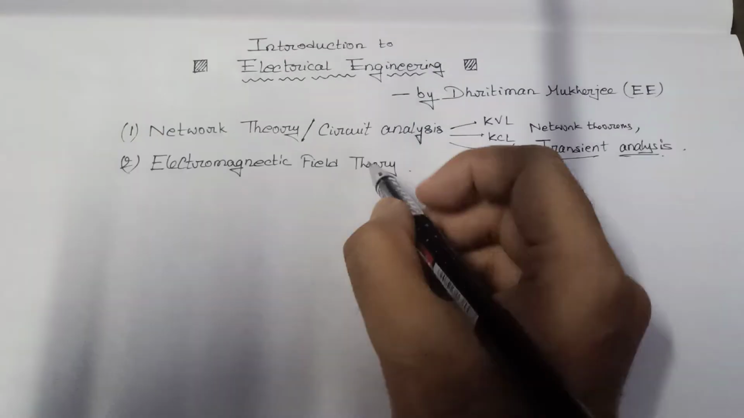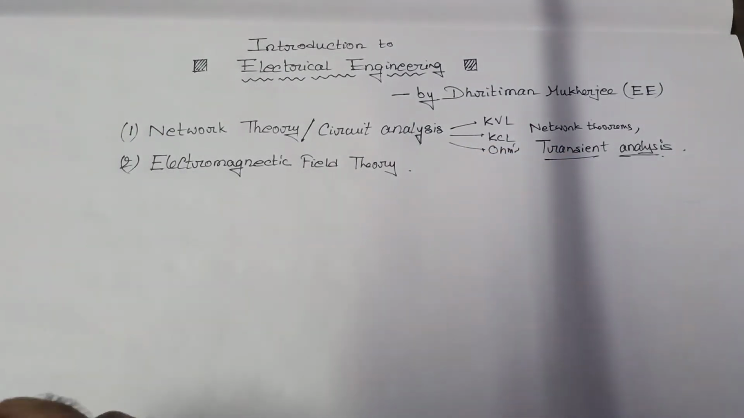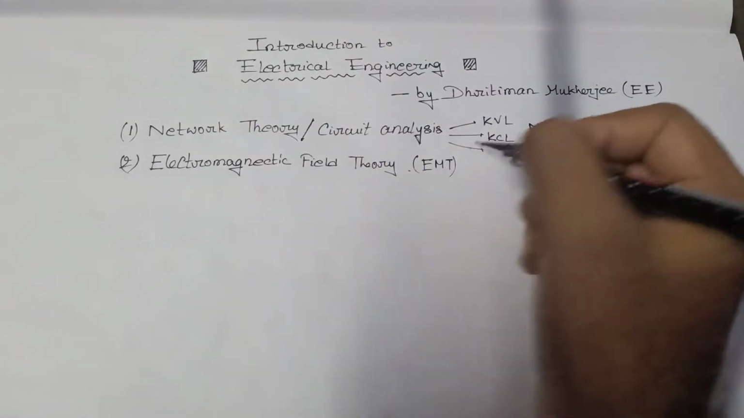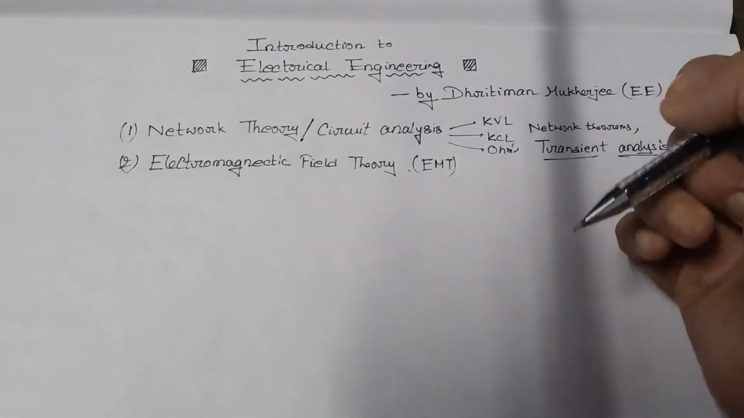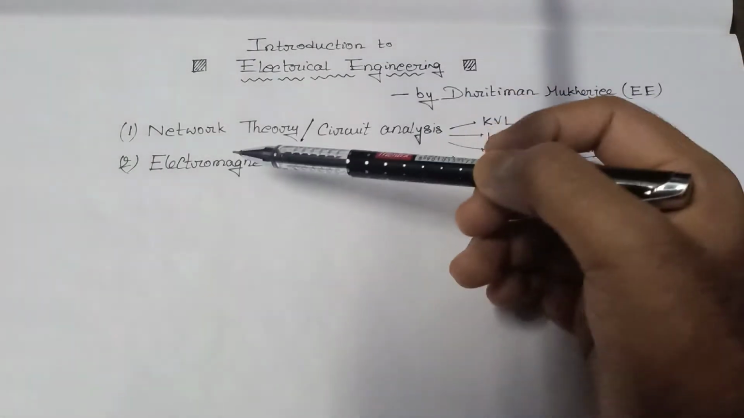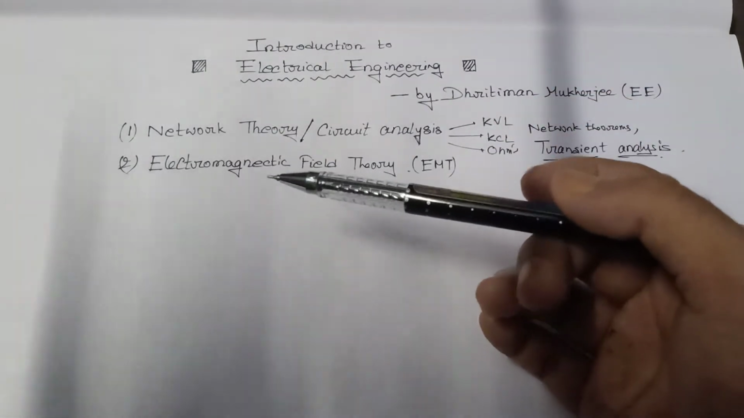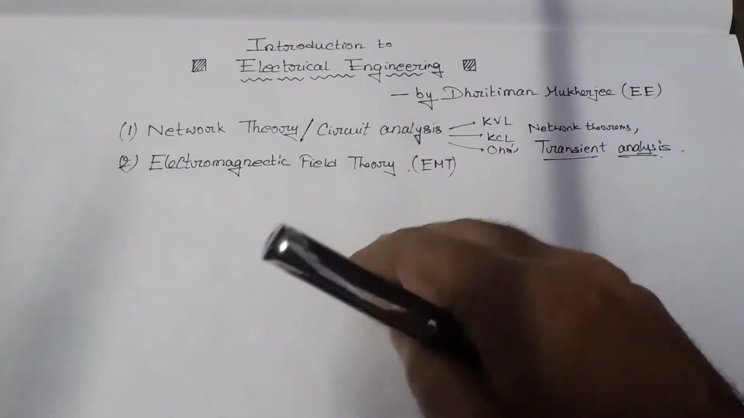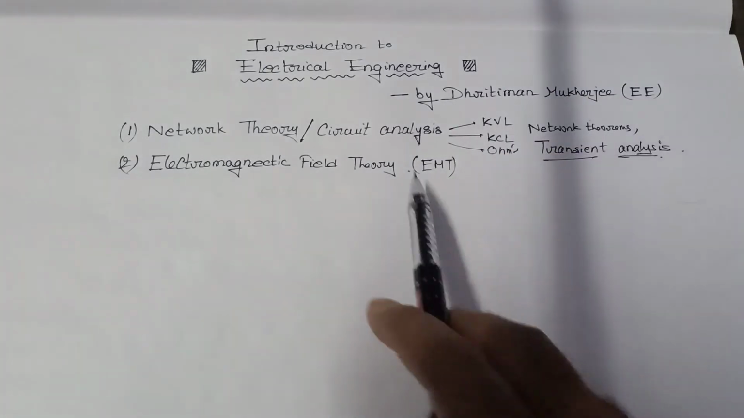Number two, the next subject is electromagnetic field theory, shortly known as EMT. We have a brief idea about electromagnetic field as we have learned it in class 12. Now you have to clear all the concepts related to electric flux, electric field, magnetic field, electric force, magnetic force, and all types of derivations, Cartesian form and polar form will all be taught in this subject.